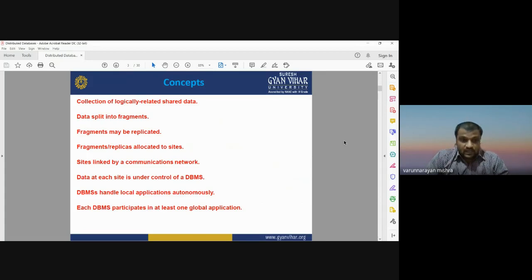All the databases in the distributed database management system are under the control of a database management system. Each database management system can handle local operations automatically, and each participates in at least one global application. So these are some concepts when we talk about distributed database management systems.